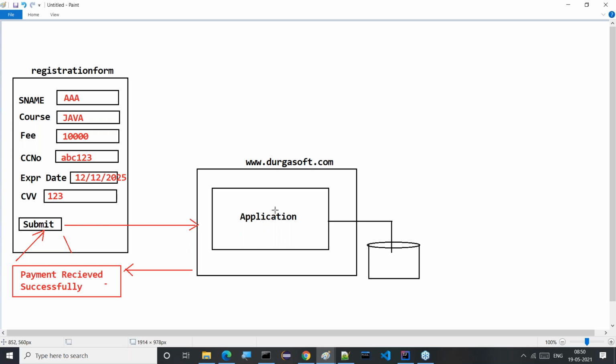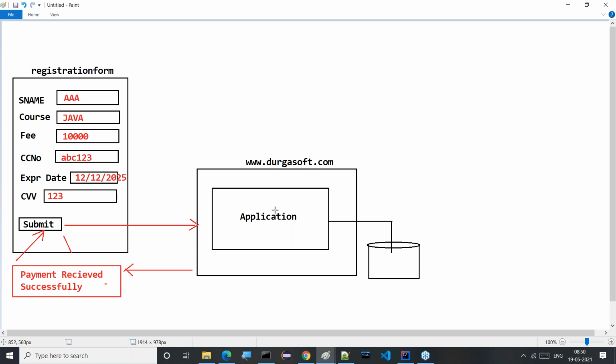Bank people, bank applications. Banks are doing this type of transaction or not? Definitely, banks are doing this type of transaction. Am I right or not? Yes, banks will do this type of transaction.